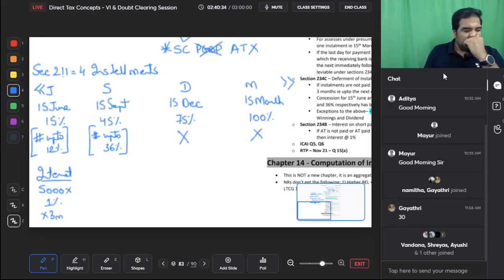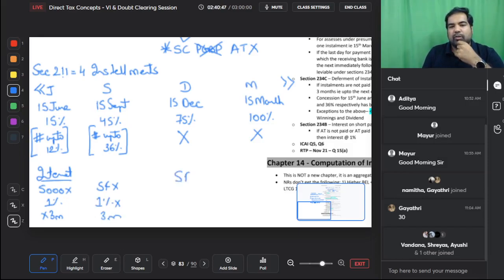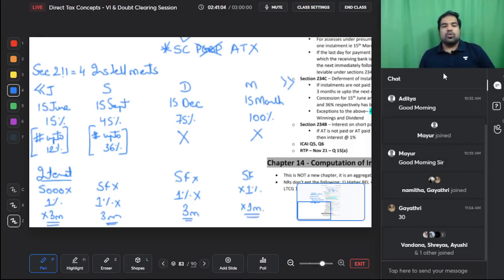Why 3 months? Because the next payment schedule will be in September. For this one again guys, the shortfall into 1% into 3 months. In this case again the shortfall, but again here guys there is no leeway, there is no relaxation. So an entire shortfall into 1% into 3 months, and here it is the shortfall into 1% into 1 month. So this is how you need to calculate your interest. This is how you need to pay your interest in case of any shortfalls.